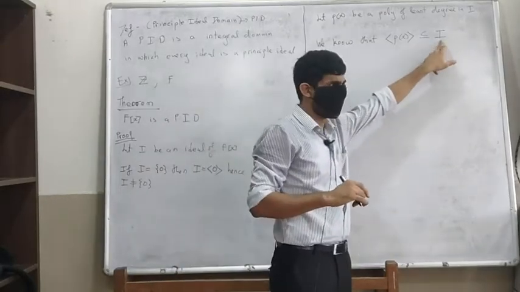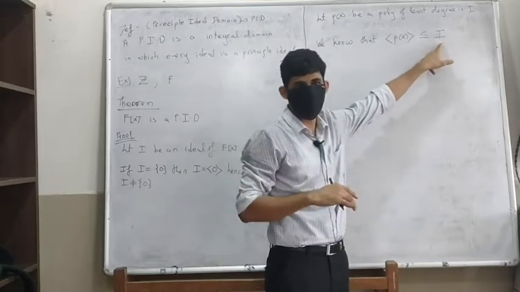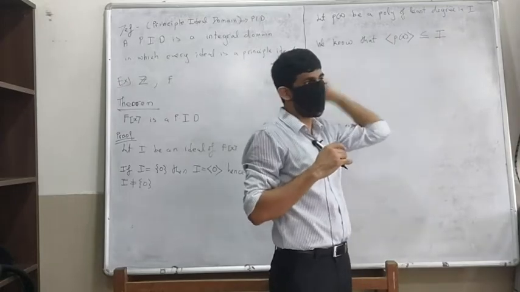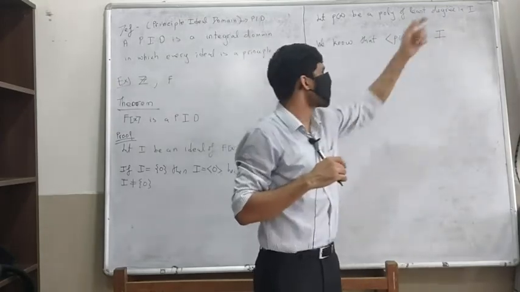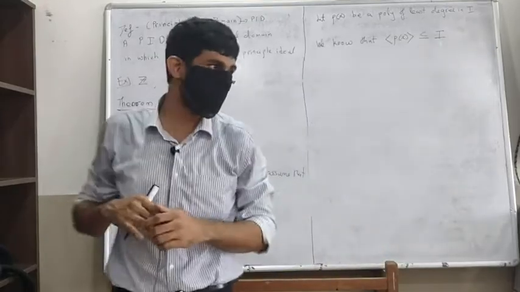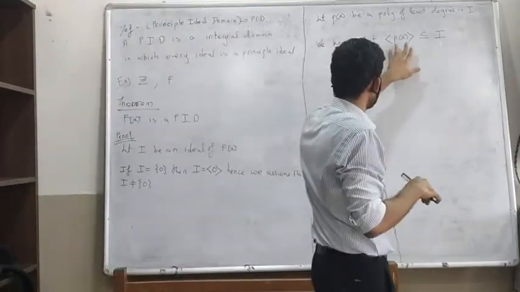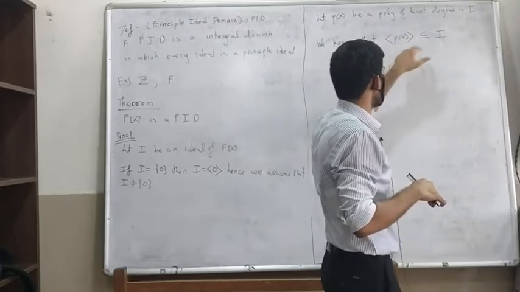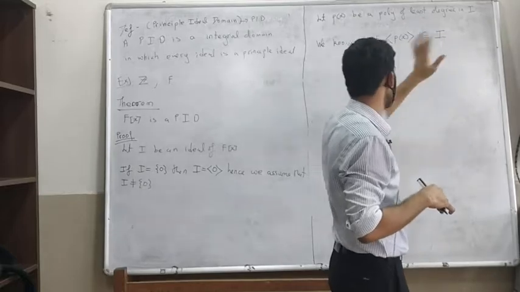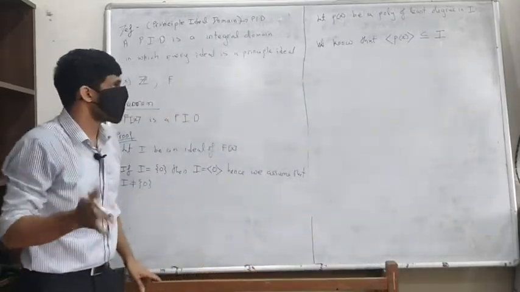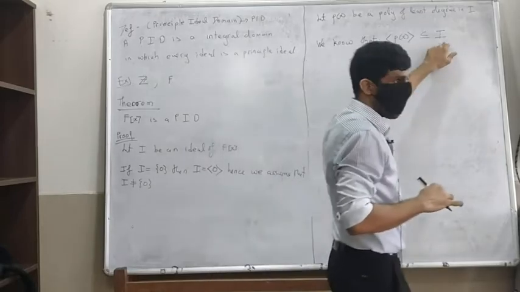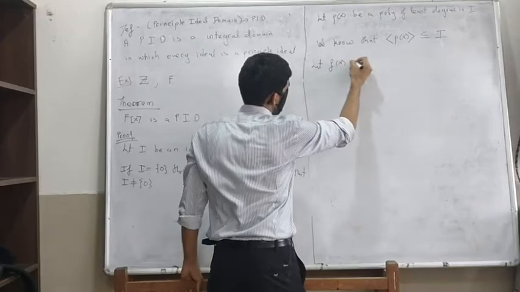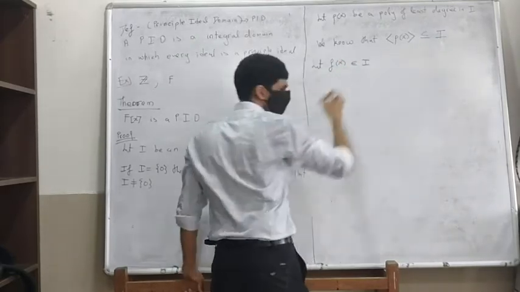What do we mean by an ideal? It's an additive subgroup such that given any element from the ideal and any other element of the ring, the product is back in the ideal. So since P(x) is in I, the smallest ideal containing P will also be a subset of I. Now take any element of I, so let f(x) belong to I. What do we use here?